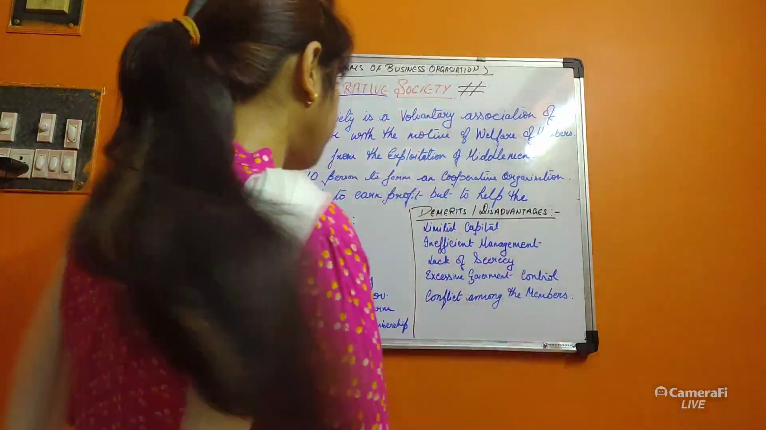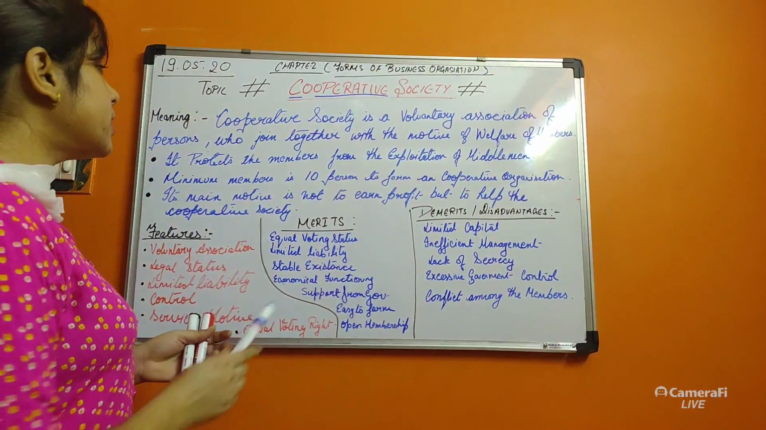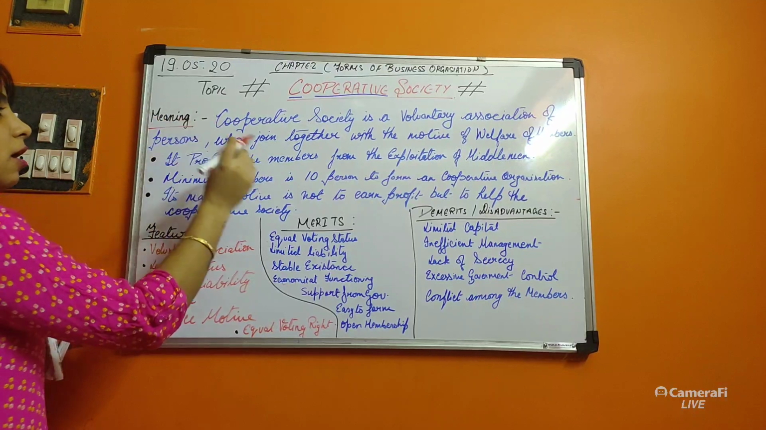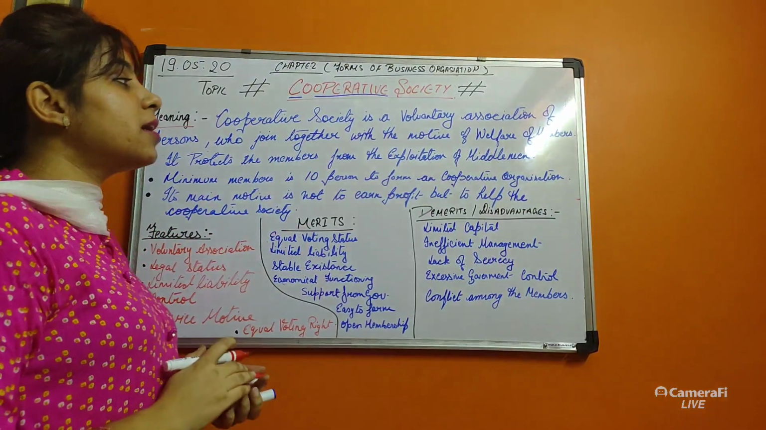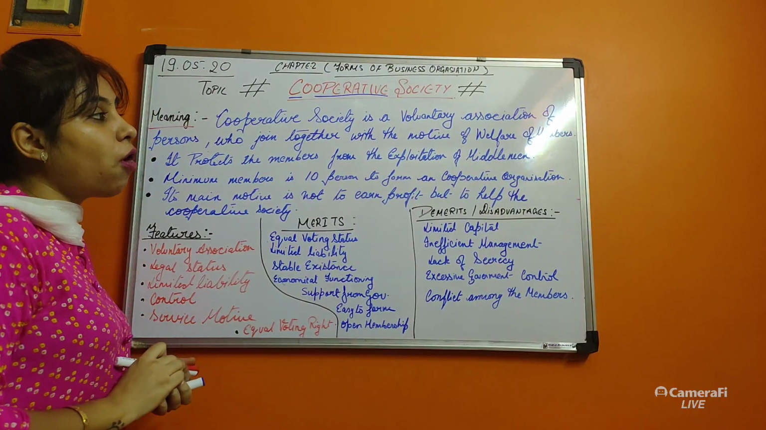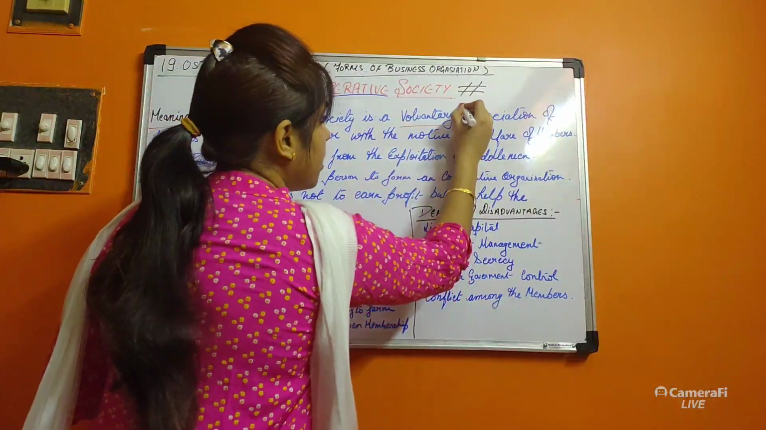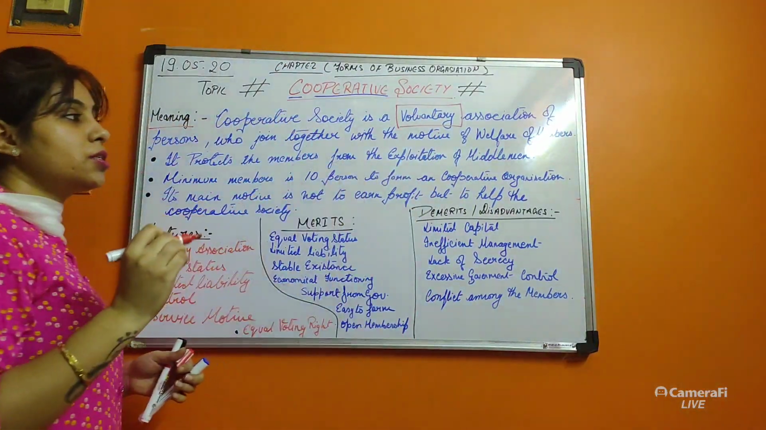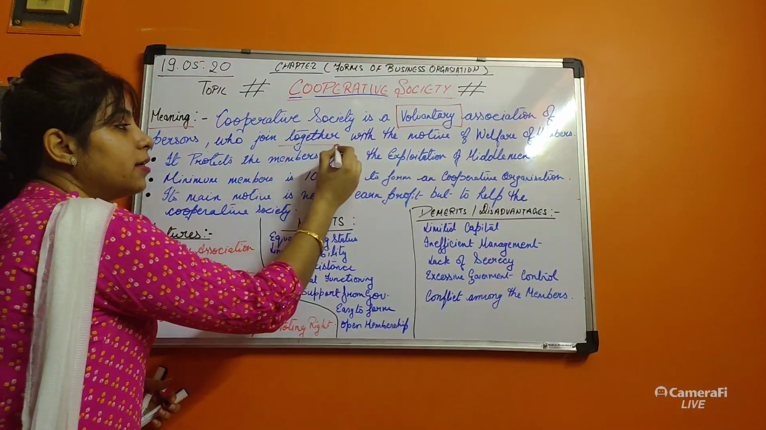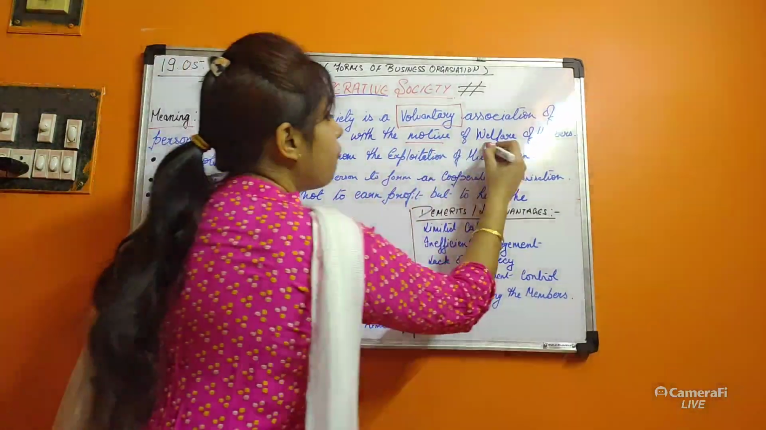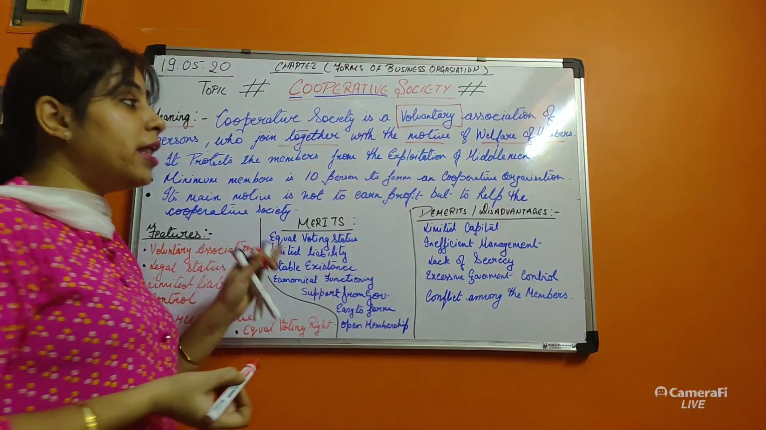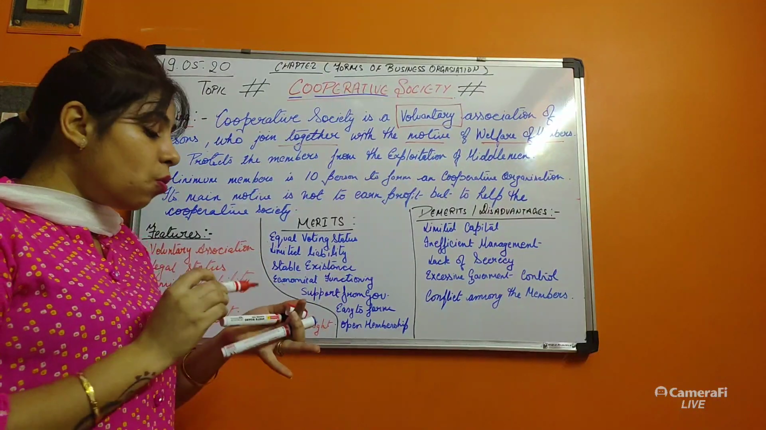So what is the meaning of the cooperative society? Cooperative society is a voluntary association of persons who join together with the motive of welfare of the members.